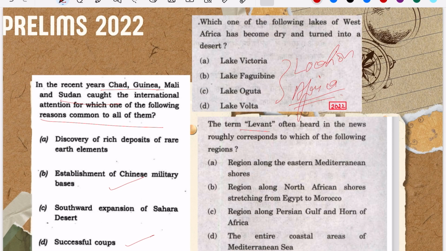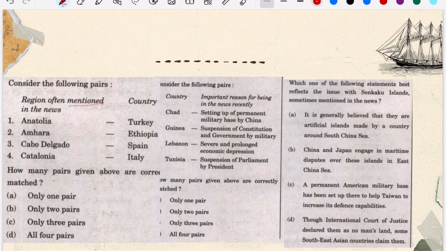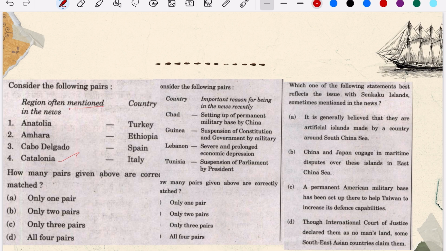The term Lebanon. So this is again, as I was saying, the UPSC sometimes focuses on the cultural regions: what was it historically called, what is the cultural reason, what is it culturally called, right? So you have to focus on that region, right? And this is again a region often mentioned in the news: Catalonia, Amhara. So these were the regions which were in news at that time, right?